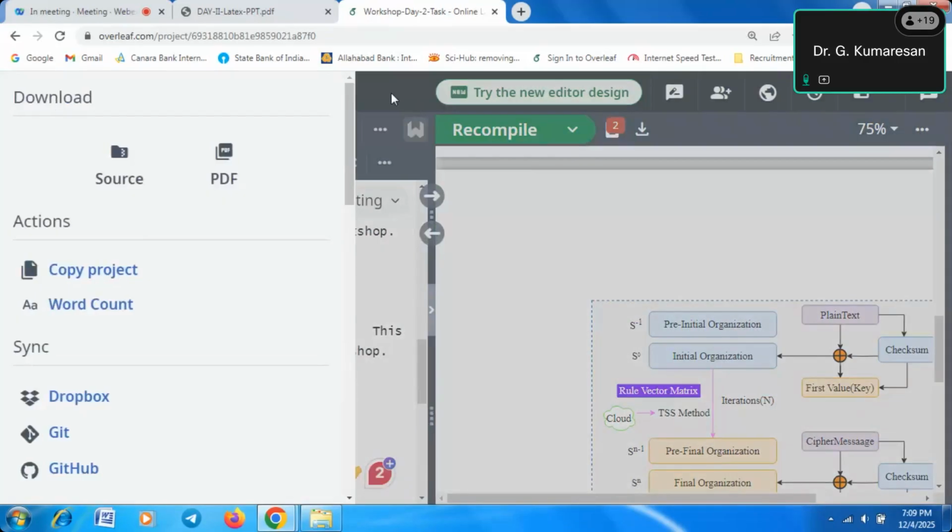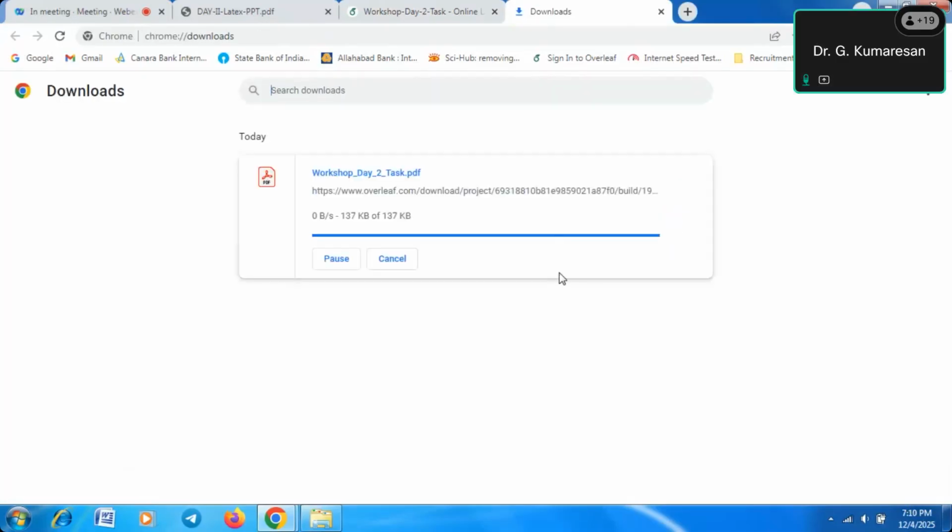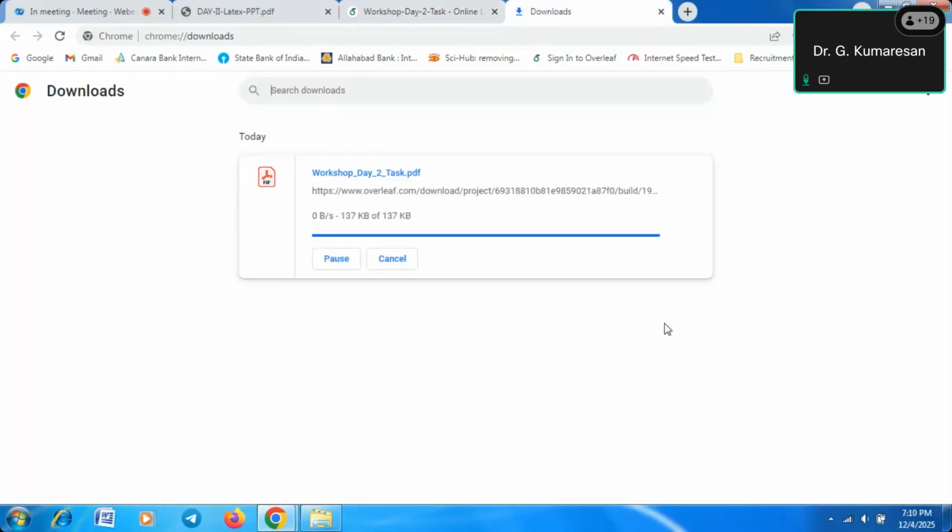On the left side, one leaf is there. You have to click the leaf, and these options are coming. Under the options, you have to select PDF. So automatically the outputs are downloaded. Okay, this is the output. Now I will show the difference between normal word processor images and LaTeX word processor images.